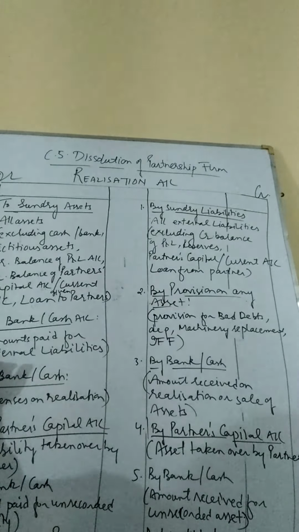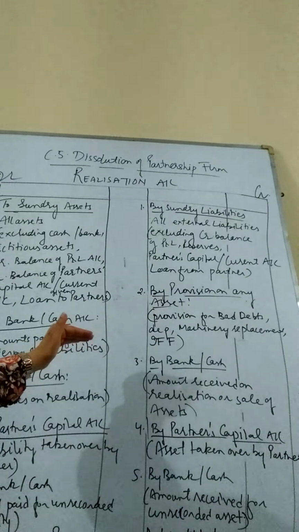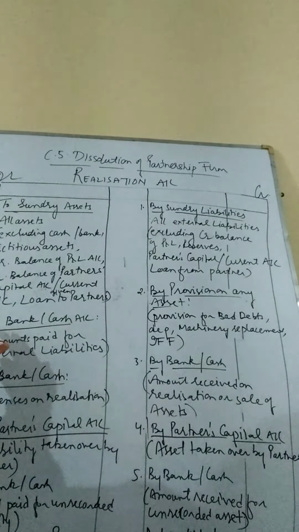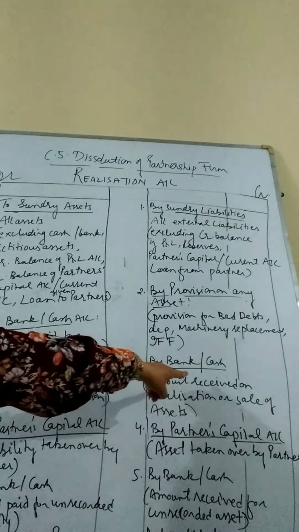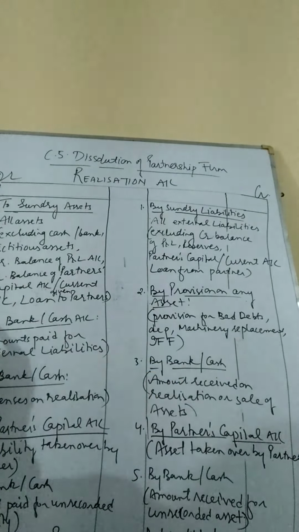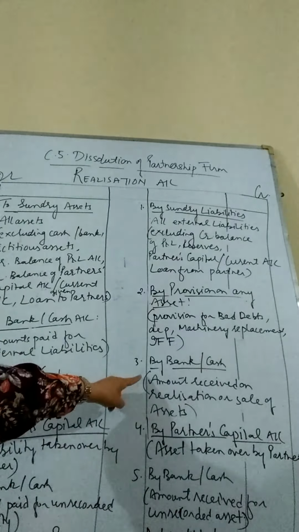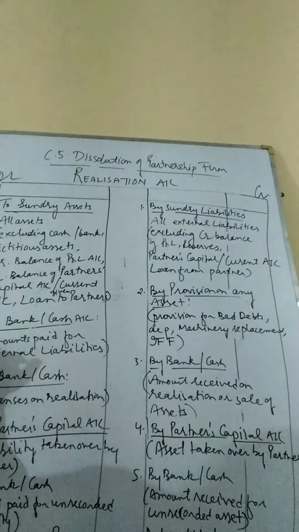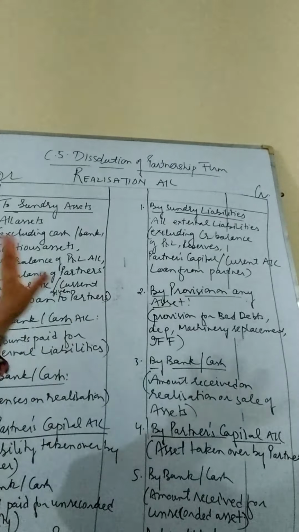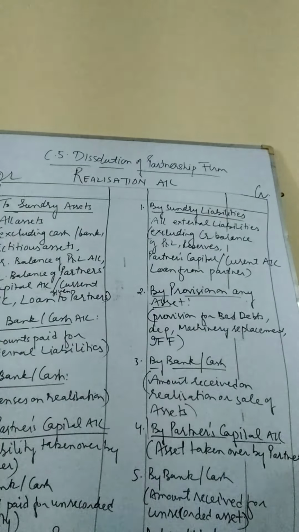Whatever amounts we have to pay to the external liabilities will be written over here, to bank or cash. That can be creditors, bank overdraft, or bills payable. Whatever external liabilities we generally have will be paid under the heading to bank or cash. Assets received by bank, liabilities to be paid to bank. Assets received will be written on the credit side, and liabilities shall be paid off on the debit side as it is a cross entry. To bank, liabilities paid. Only the external liabilities we are talking about so far.